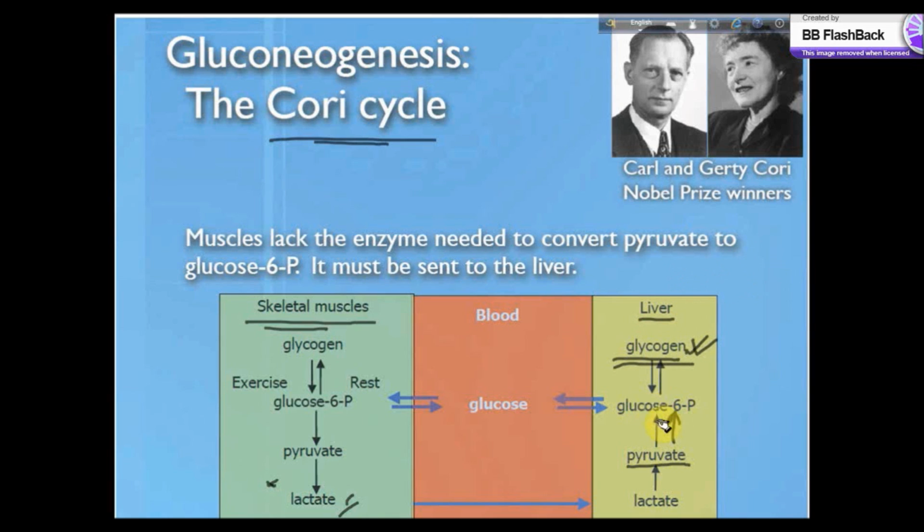The glucose comes into the blood vessels and again reaches the muscle cells, and they again start the reaction towards lactate synthesis. And this whole cycle is.